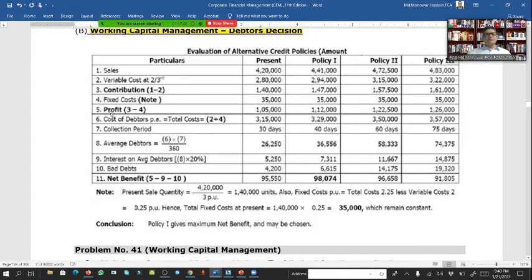Now we calculated profit 1,05,000. From this profit we have to deduct interest on average debtor 5,250. Also we have to minus the bad debt 4,200. So net benefit would be 95,550.